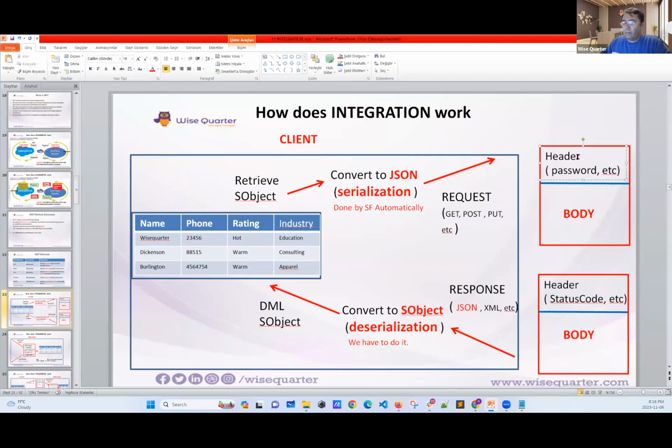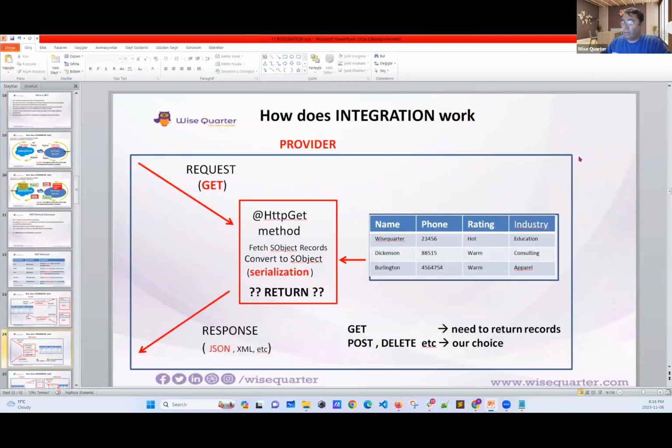Okay, this is done. Then what happens? My opponent or third-party system gets the request. Let's go with post again. Now, they have data, which has two parts: one is the header, the other is the body.